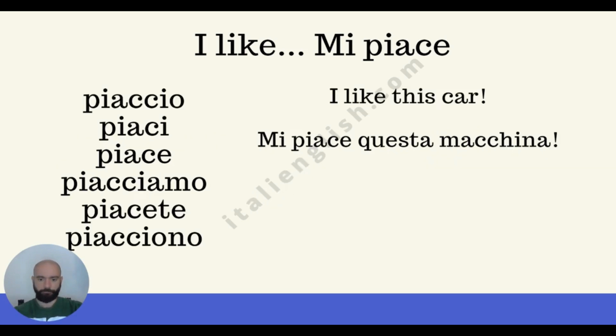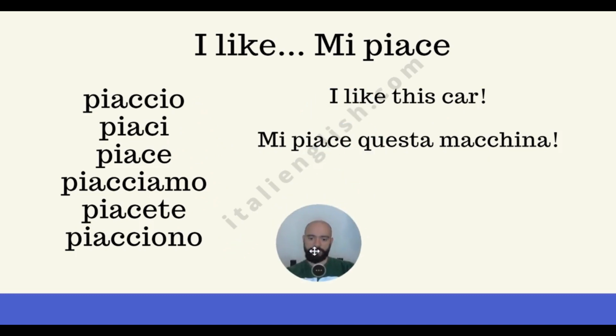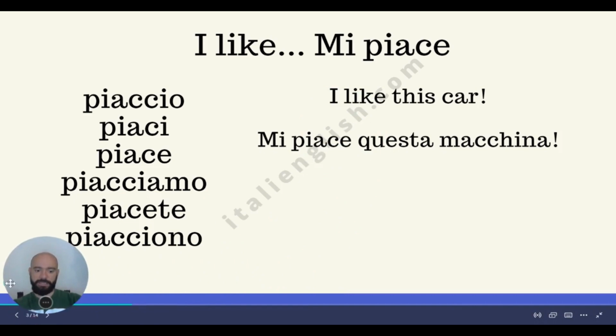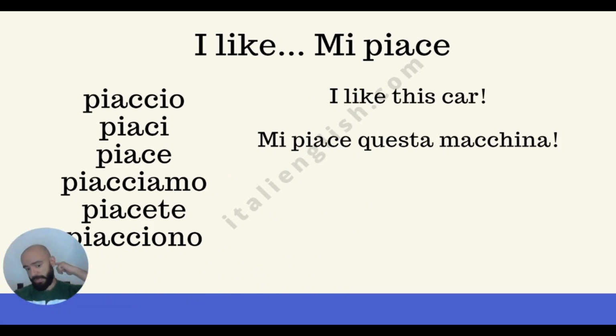Okay, cool. So the conjugation that you've seen is probably this one: piaccio, piaci, piace, piacciamo, piacete, piacciono. Probably, and it is correct. Now, let's take a look at this sentence. "I like this car." Mi piace questa macchina is the translation. Trust me, it's correct.